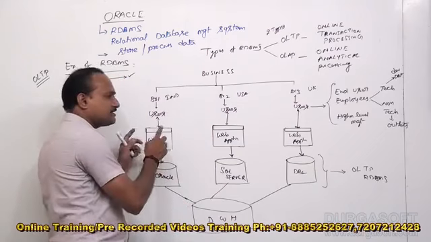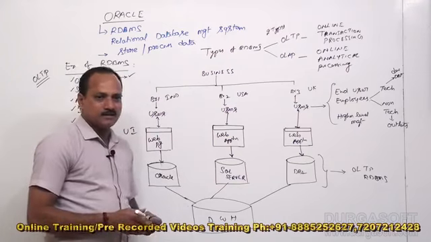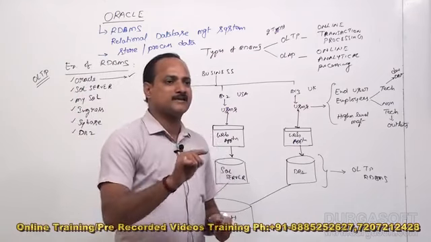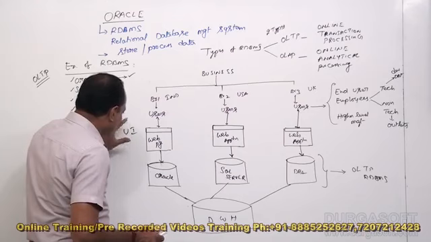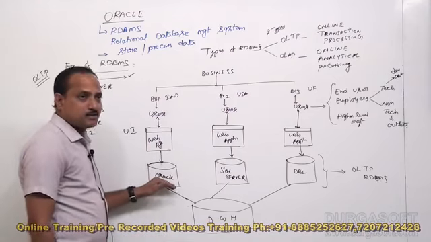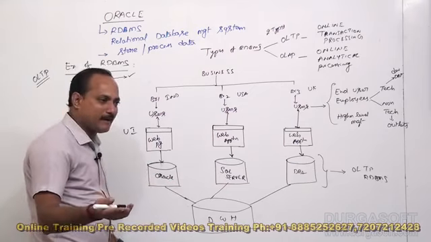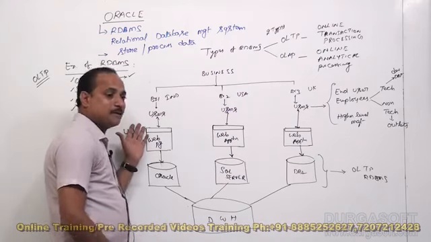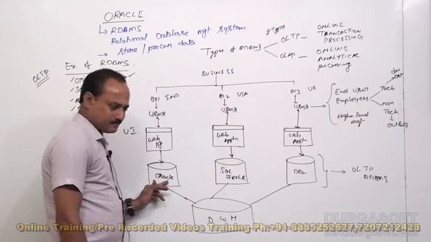I am making the transaction through an ATM machine. An ATM machine is a GUI, a user interface application. Through the ATM, I am making some transaction, so the related information should be saved in the backend database. If you want to take a printout of your last transactions, you will get it from the bank. They can provide it because whatever transactions were made by you are saved in the backend database.